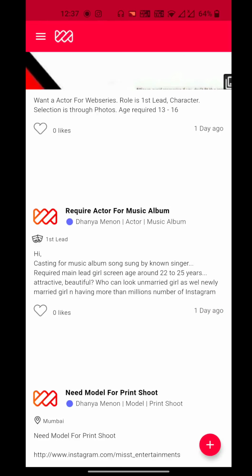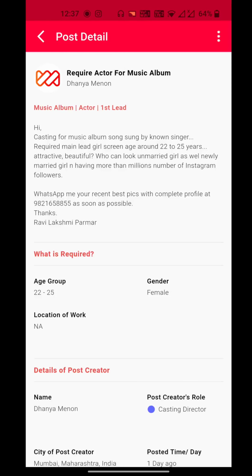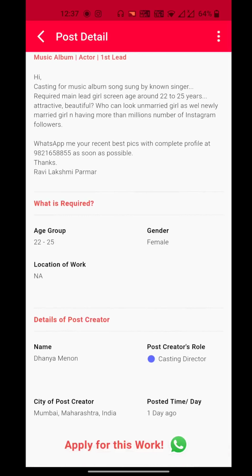For example, if I click on a post like this one, it shows the female actor requirement for a music album between the age group of 22 to 25. All other posts will have requirements like this one. Here, you can understand who has posted and when. Of course, there are times when you don't know who has posted, but Maya has clearly mentioned these details.